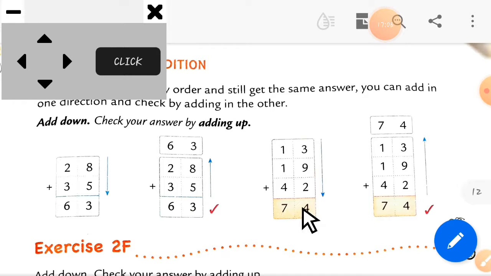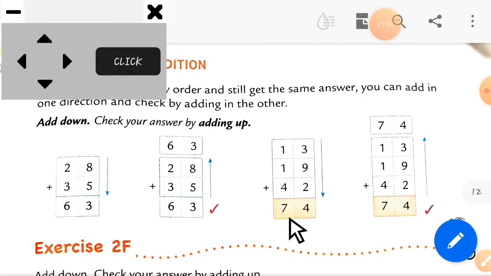Now in the 14, 4 is here, which is at the ones value, and the other 1 will go as a carry forwarded number, and you have to add this number into this tens column. So here is 1 plus 1 plus 4. So we get the answer 6, and the other 1 which is carry forwarded you have to add into this column. So here we get the answer 74.